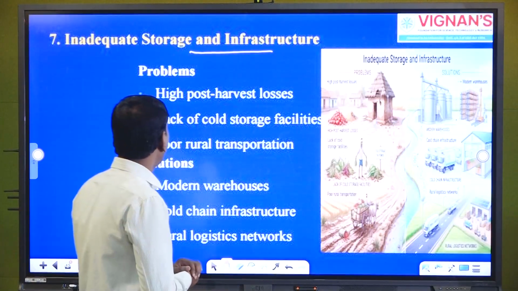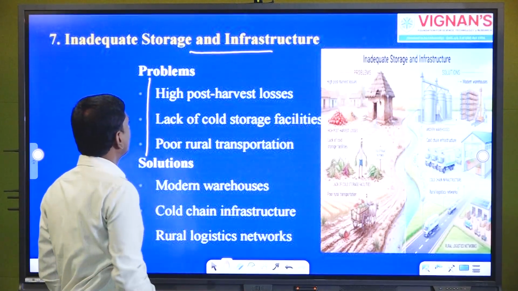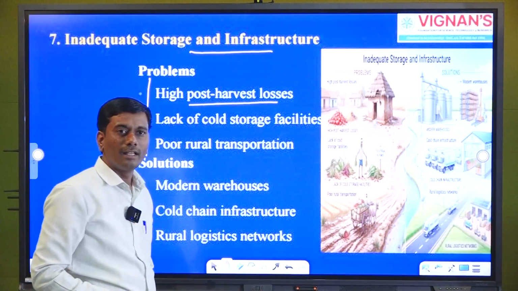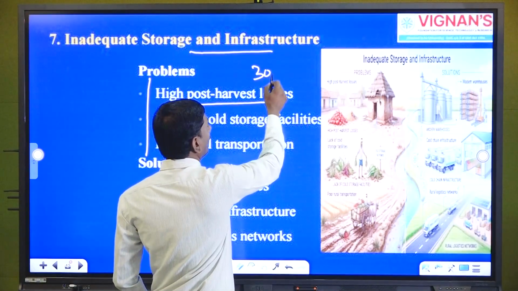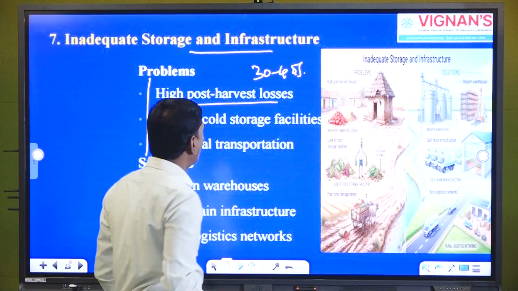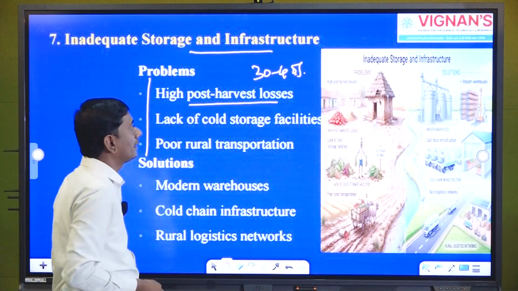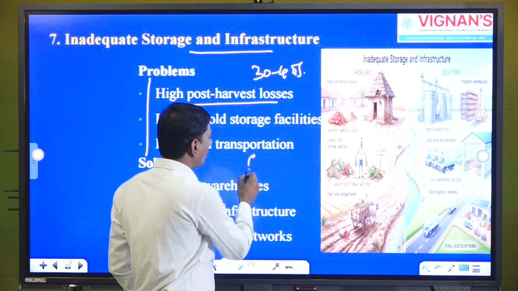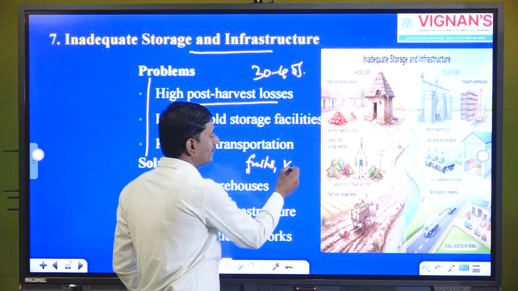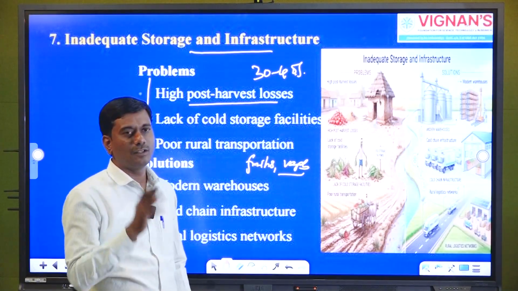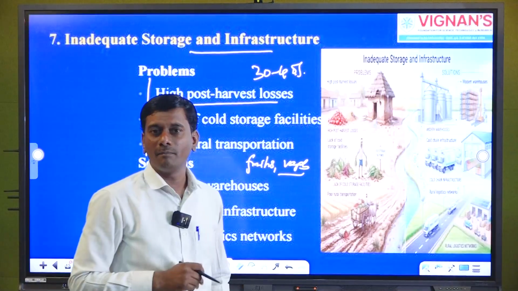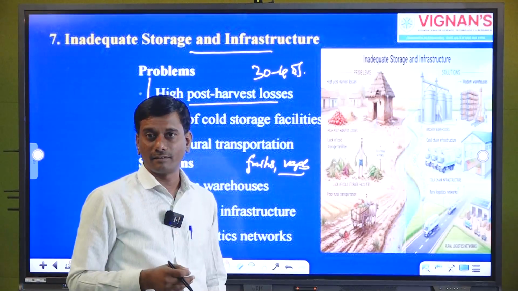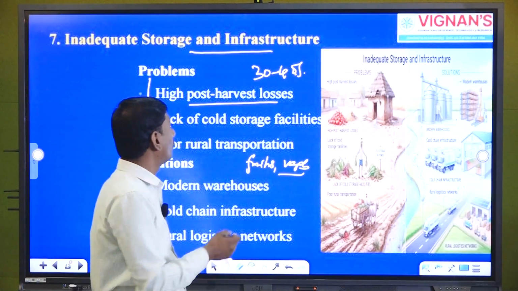Here we can see some of the problems faced by the Indian sector: high post harvest losses. Near about 30 to 40% of the commodities are lost to post harvest losses, especially in crops like fruits and vegetables. The best example: if you go to the market late at night, around 10 p.m., the sellers will sell at any cost, at a low price itself. So we should think about post harvest losses also.